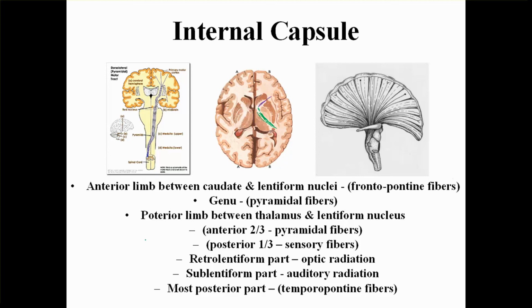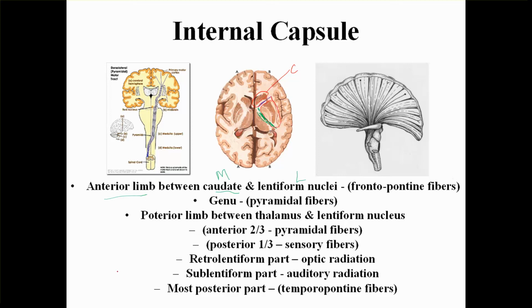Now the anterior limb is present between the caudate medially and the lentiform nucleus laterally. You can identify this as the caudate nucleus medially, and this is the lentiform nucleus laterally.